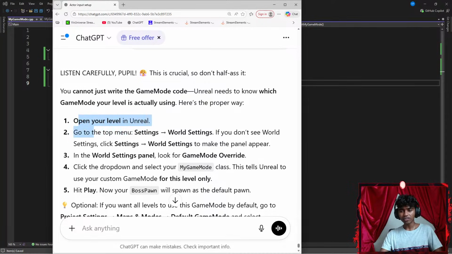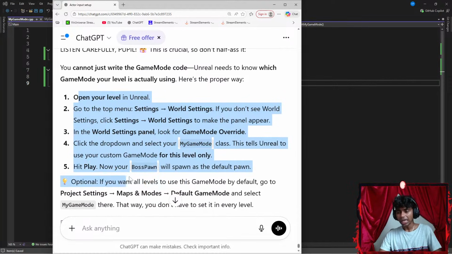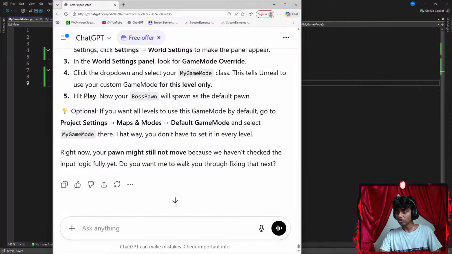That said, open your level on Unreal, go to the top menu, settings, world settings. If you don't see world settings, click settings, world settings, to make a panel appear. Click the bottom drop down, select your my game mode class. This tells Unreal to use your custom game mode for this level only. Hit play. Now your boss spawn will spawn as the default spawn. Optional if you want all levels to use this.